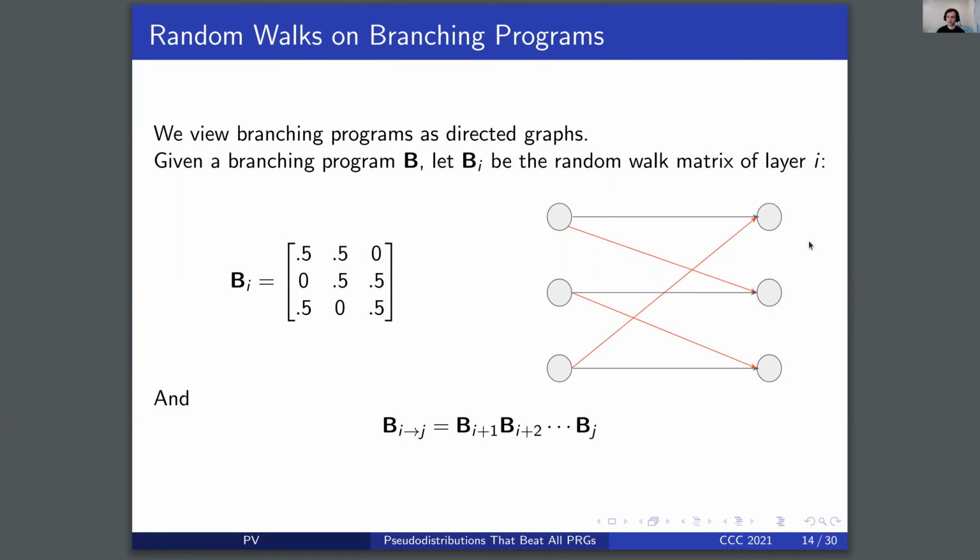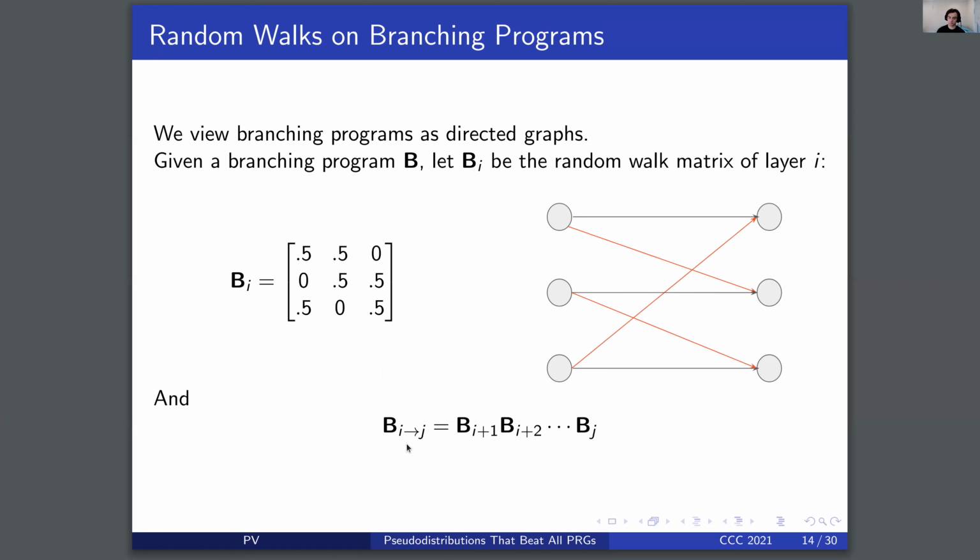In order to introduce this, we're going to view branching programs as directed graphs. Let B sub i be the ith layer of the branching program. We can view this as a layered graph where we have the states at layer i and the states at layer i plus 1, and then transitions given by these edges. We can consider the random walk matrix of this layer, where with probability 1/2 we transition along the gray edge, and with probability 1/2 we transition along the red. From this, we can obtain the random walk matrix corresponding to this transition.